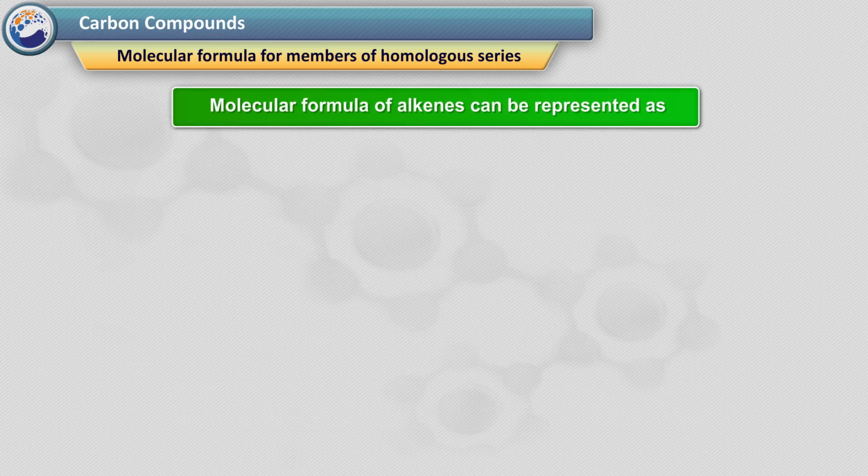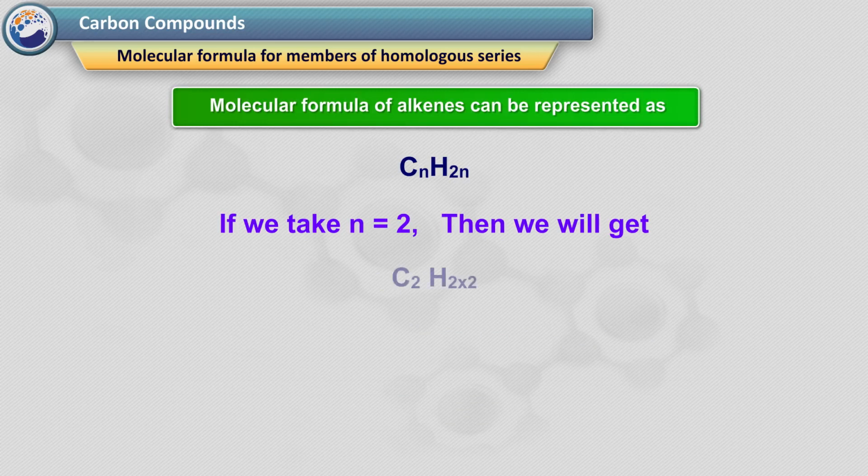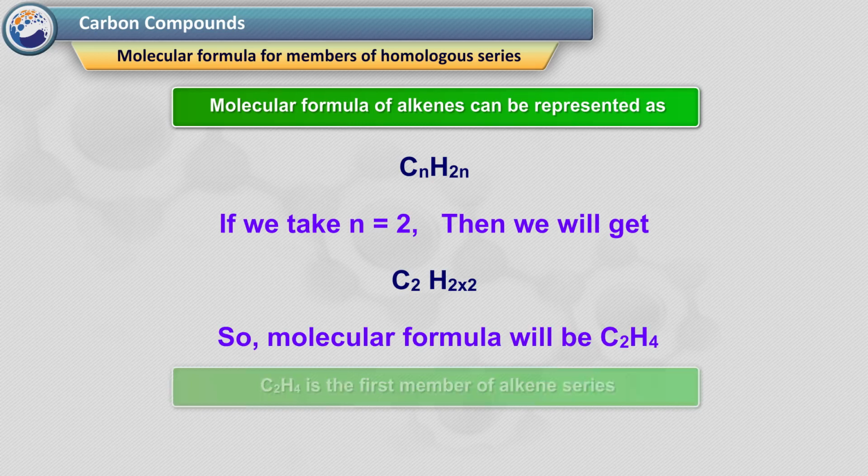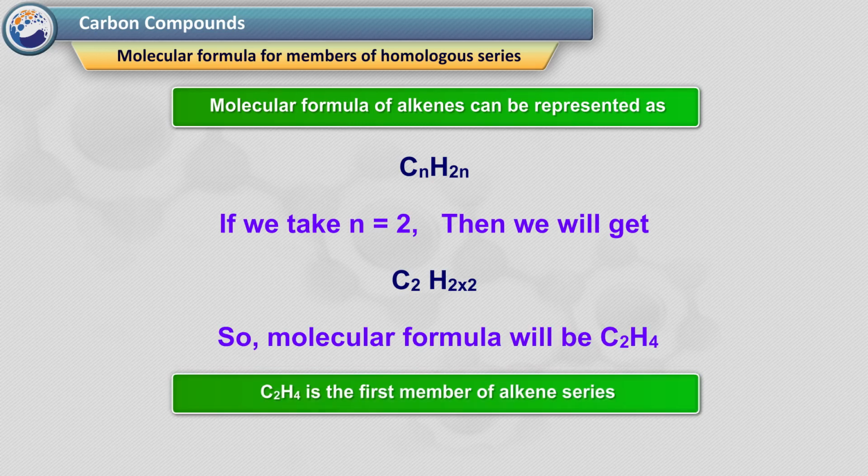Molecular formula of alkenes can be represented as CnH2n. If we put n equal to 2, then we will get C2H(2×2). So molecular formula will be C2H4. C2H4 is the first member of the alkene series.